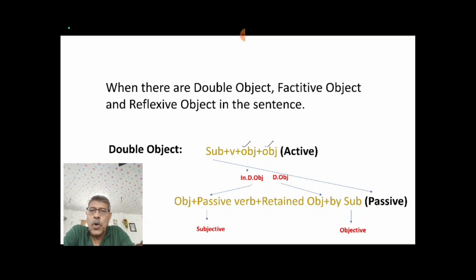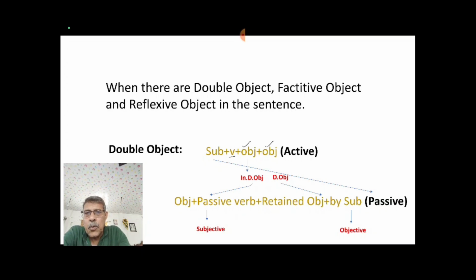Sometimes we get double objects in a sentence, and both the objects are for the verb, isn't it? If I get double objects in a sentence, then the first object is called indirect object.